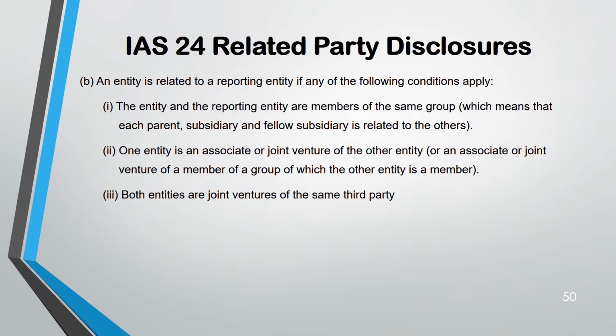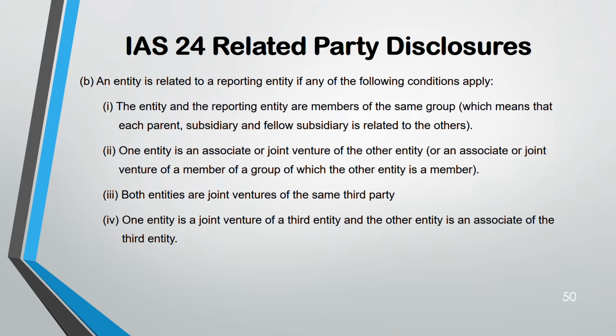Third, both entities are joint ventures of the same third party. So both the joint ventures among themselves are related because they are part of the same third party. Fourth, one entity is a joint venture of the third entity. The other entity is an associate of the third entity.